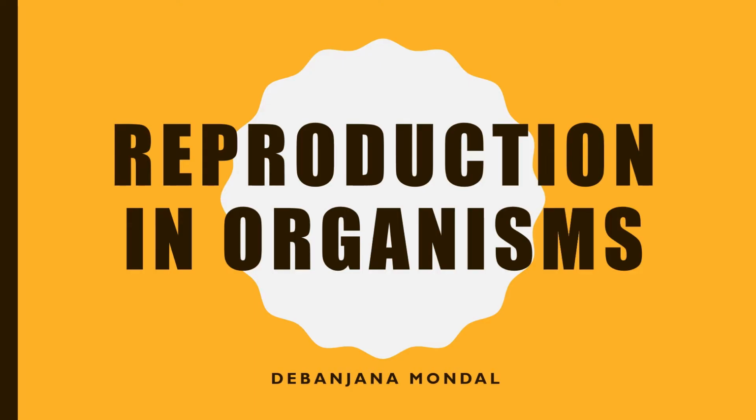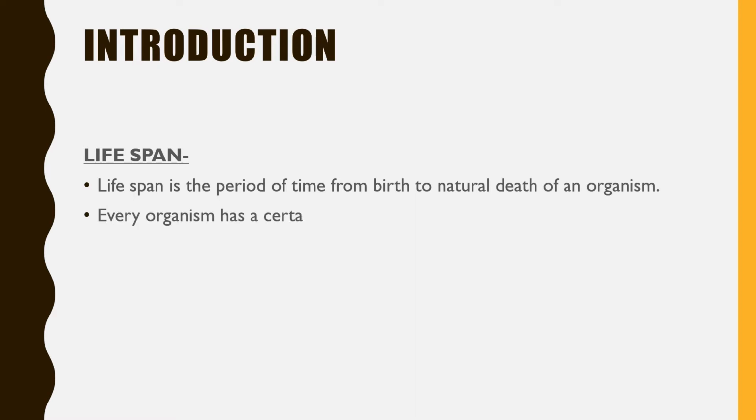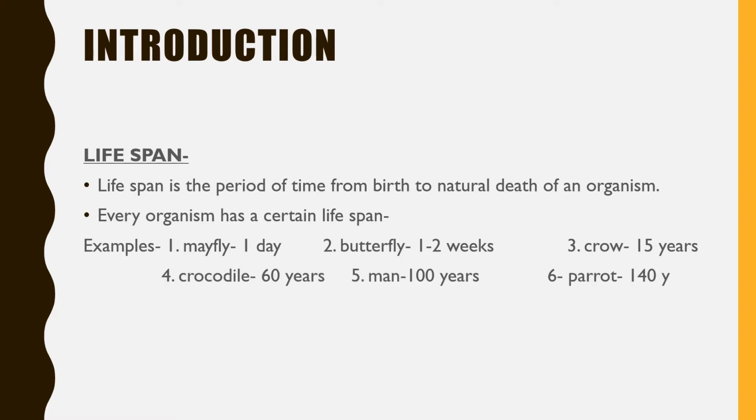So to start with, we know that every living organism is born, lives for a certain period of life and dies. That is, they have their particular lifespan. By the word lifespan we mean the period of time from birth to the natural death of an organism. If we take some examples, the mayfly lives only for one day, whereas butterflies live for 1 to 2 weeks. Again, man lives for 100 years, whereas a banyan tree sustains for 200 years. So these examples are very important from the examination point of view.